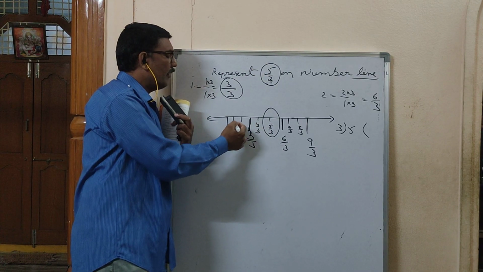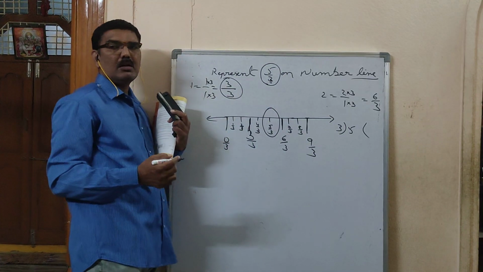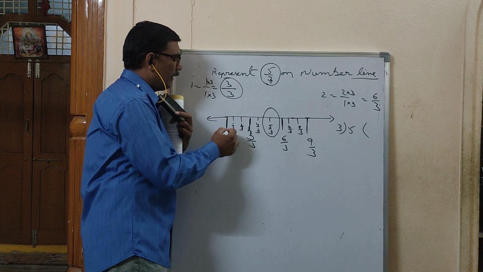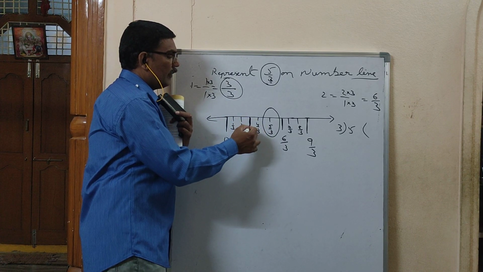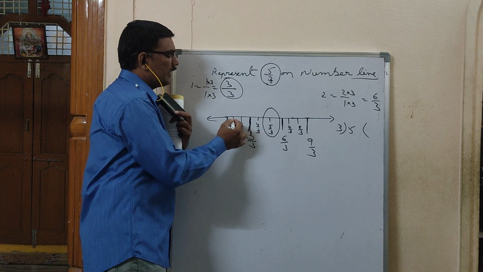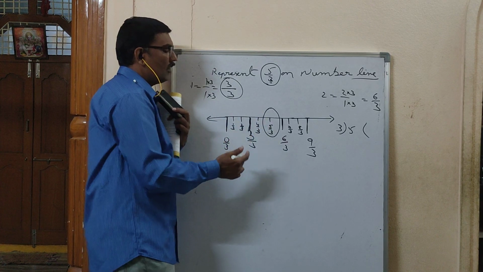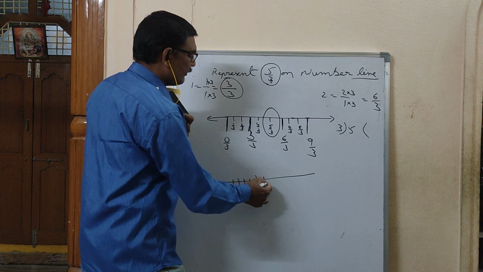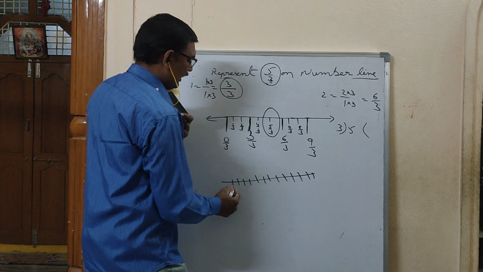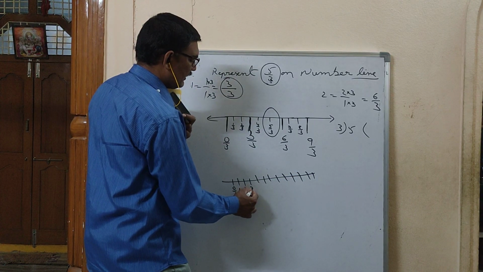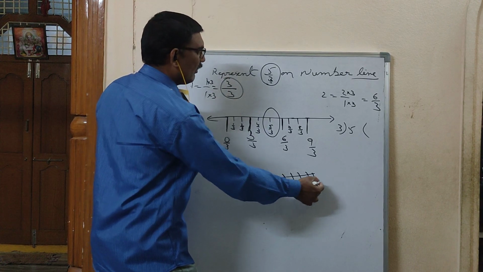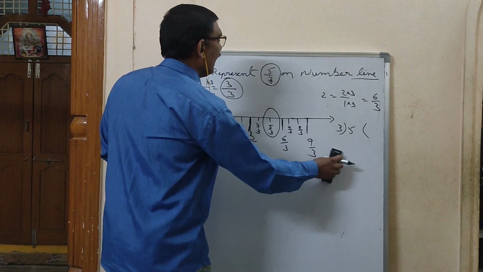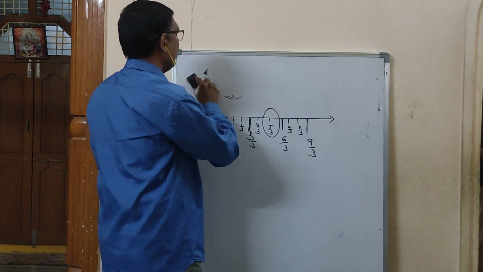Then 0 by 5, 1 by 5, 2 by 5, 3 by 5, like that you have to go on writing it. So be careful that 0 by 3 should be somewhat bigger one. Again 3 by 3 should be somewhat bigger one. These two, see, are small in size. What students will do mostly is they will keep all lines the same, which is wrong. They will write 0 by 3, 1 by 3, 2 by 3, 3 by 3, but it is wrong. So try to get into the habit of doing it like this. This is how to represent a rational number on the number line.